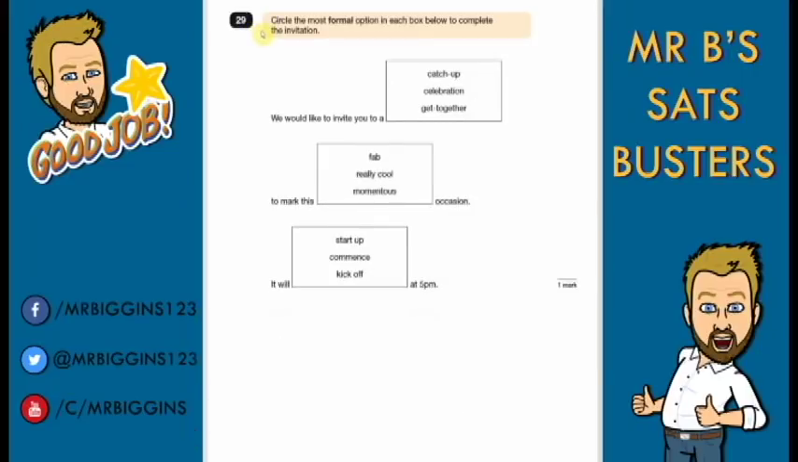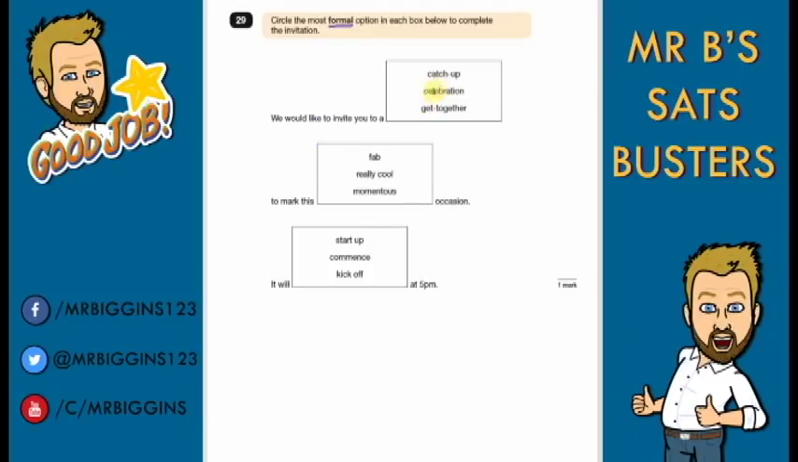Question 29. Circle the most formal option in each box below to complete the invitation. Now this can be tricky because a lot of people struggle with formal and sometimes it can be opinion, so this is quite a tricky question. So we need to look together which is the most chatty one you would use with your friends, which is the one you'd expect from an invitation you maybe get for someone who's, I don't know, quite posh or quite well spoken. Let's have a look there.